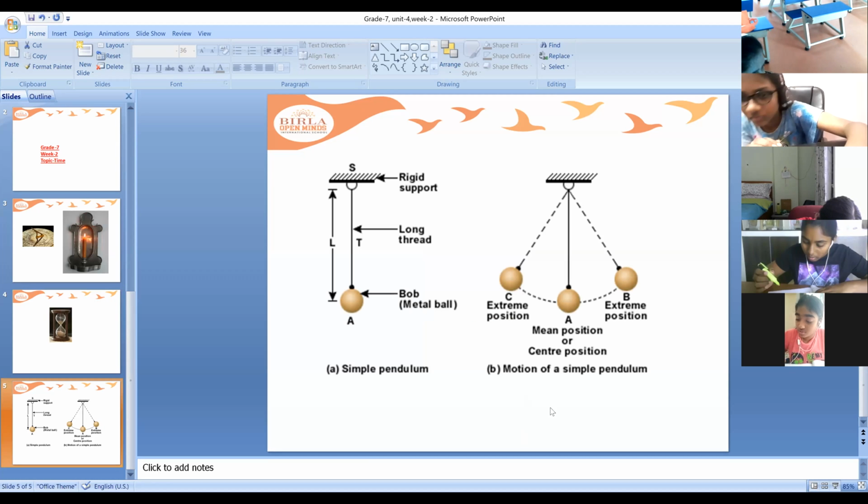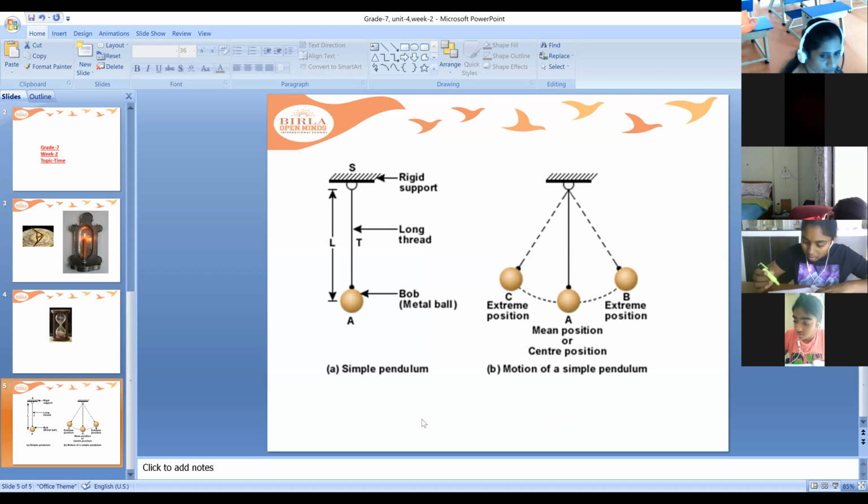So here we'll discuss the simple pendulum, how it works. A simple pendulum consists of a small metal ball called the bob. Here you can see a bob over here. I'll just show it to you. Here you can see a metal bob.